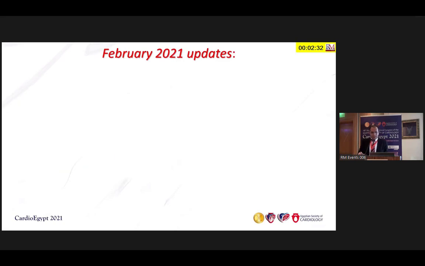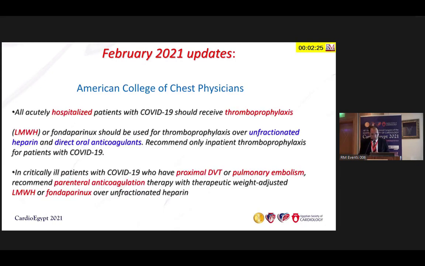What is new? The February 2021 guideline updates. The American College of Chest Physicians said all acutely hospitalized patients should receive thromboprophylaxis. Low molecular weight heparin or fondaparinux should be used for thromboprophylaxis over unfractionated heparin and over direct oral anticoagulants. All of us are writing direct oral anticoagulants for COVID patients. There is no approval till now, just consensus. In critically ill patients with COVID-19 who have proximal DVT or pulmonary embolism, they recommend parenteral anticoagulation, again, parenteral.